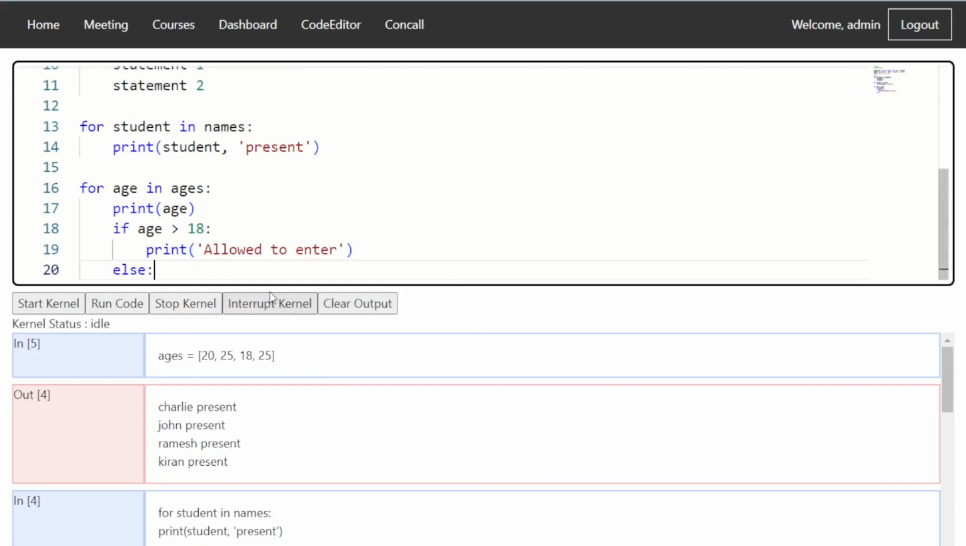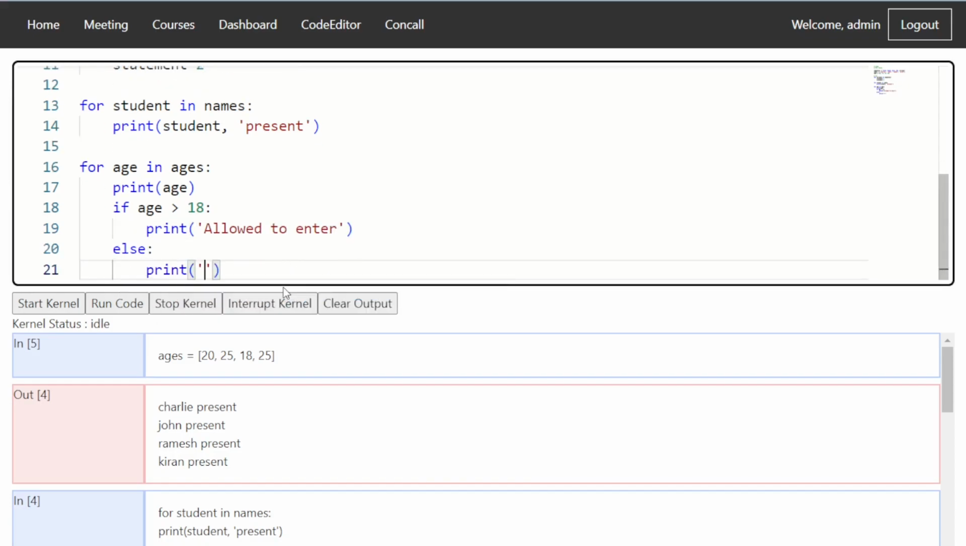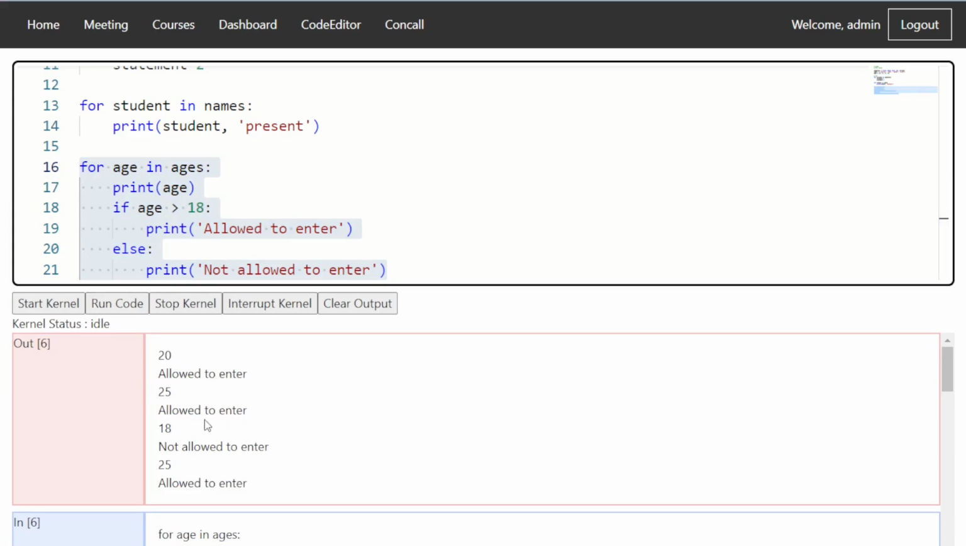We can also put else, not allowed to enter. If we run this, the 18 comes out as not allowed to enter, because it is not greater than 18. That's why we see this. That's how for loops really work.